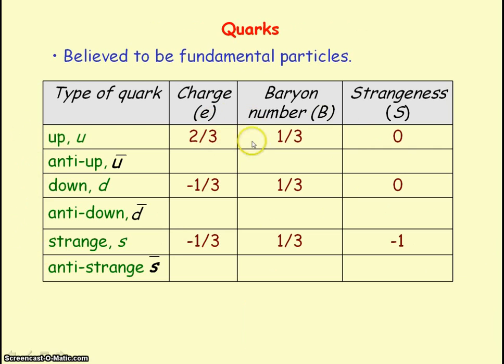And you can see for the baryon number, it's equal to 1/3, because remember, 3 quarks make 1 baryon. And their respective antiquarks, that is the anti-up, the anti-down, and the anti-strange, will have opposite charge, baryon number, and strangeness, but the same mass as its quark.